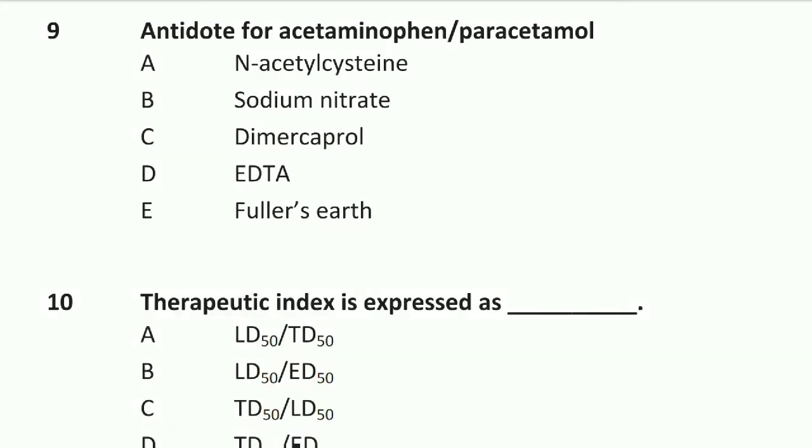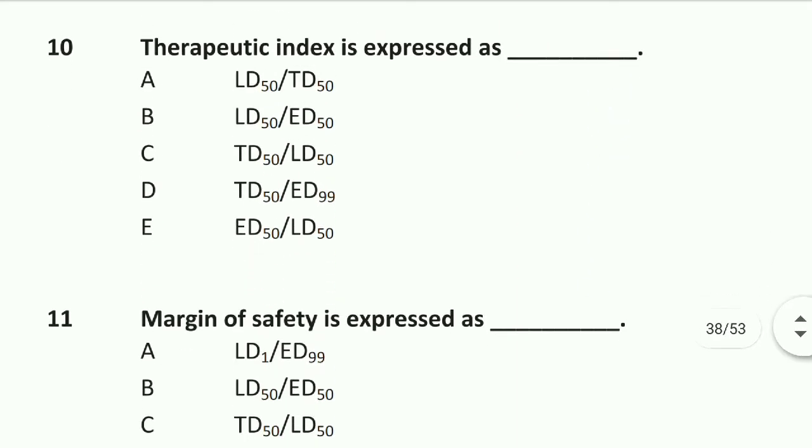Question number 9 is, antidote for acetaminophen, paracetamol. Option A is N-acetylcysteine. Option A is right, N-acetylcysteine is the antidote for acetaminophen, paracetamol. Question number 10 is, therapeutic index is expressed as LD50 upon ED50. Option B is right.